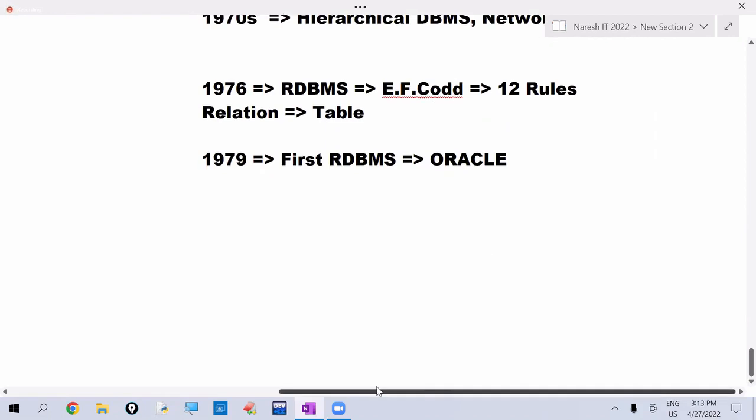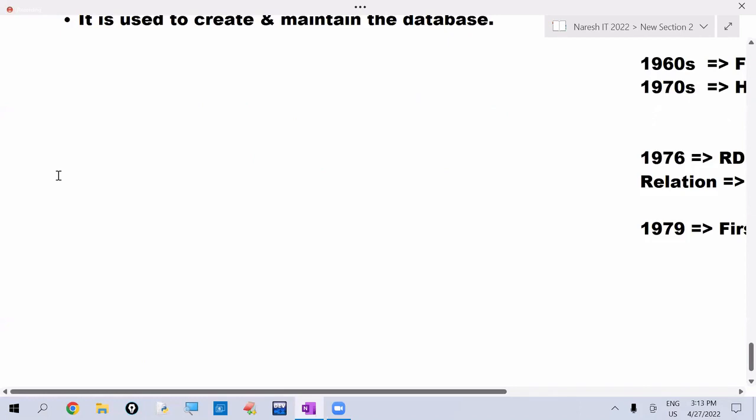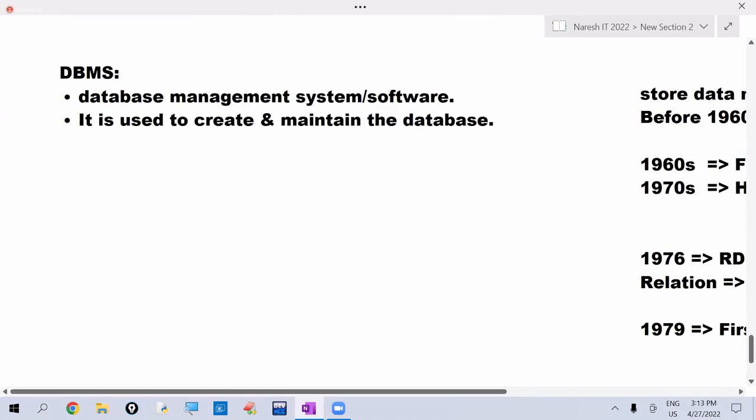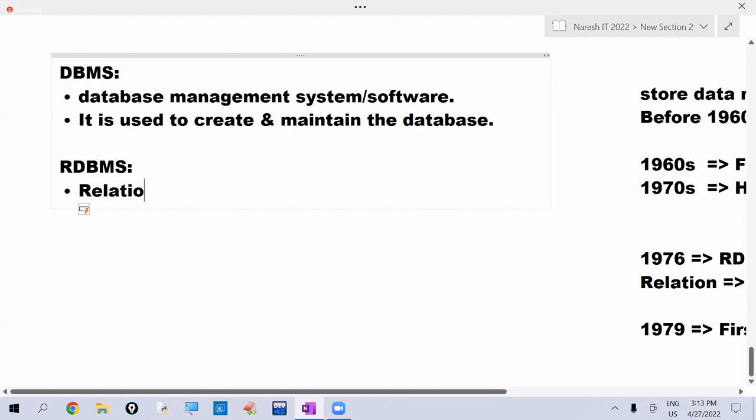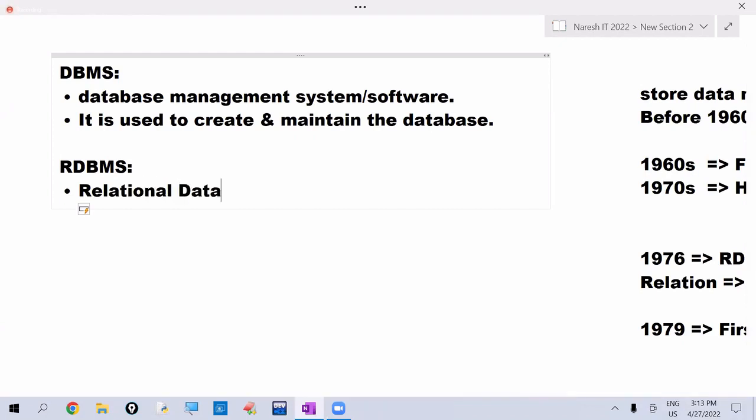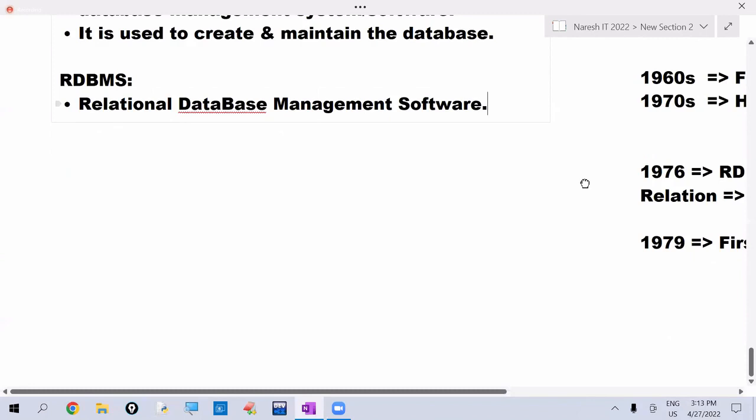So, what is RDBMS? RDBMS stands for Relational Database Management Software. Here relation means table. According to E.F. Codd, relation means table. So the name itself gives the meaning.